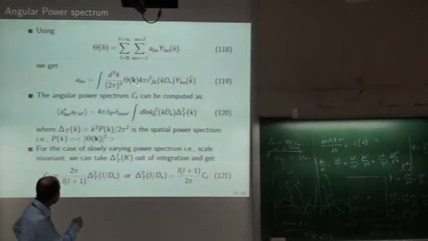Okay, so there was a theta k. Theta k will come two times when you take this thing. So it will give us the power spectrum. Okay, and then we get the power spectrum, and J L k will also come two times, and we get this expression for this thing.